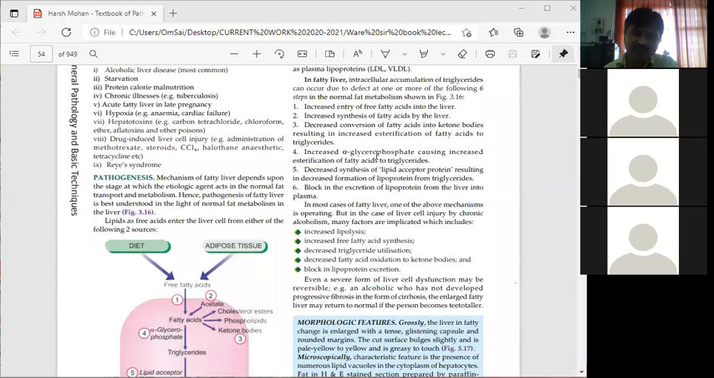That will occur here. Then it decreases the synthesis of lipid acceptor protein, resulting in decreased formation of lipoprotein from triglycerides. Decreased synthesis of lipid acceptor protein.